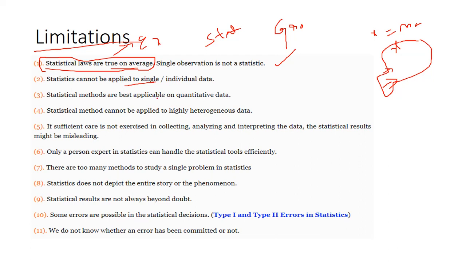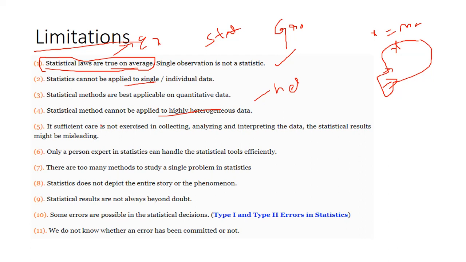Statistical methods are best applicable to quantitative data. Yes, statistical methods are best for quantitative data, but for qualitative data some misleading errors are there. Statistical methods cannot be applied to highly heterogeneous data. Heterogeneous means stratified random sampling; this comes under stratified sampling.